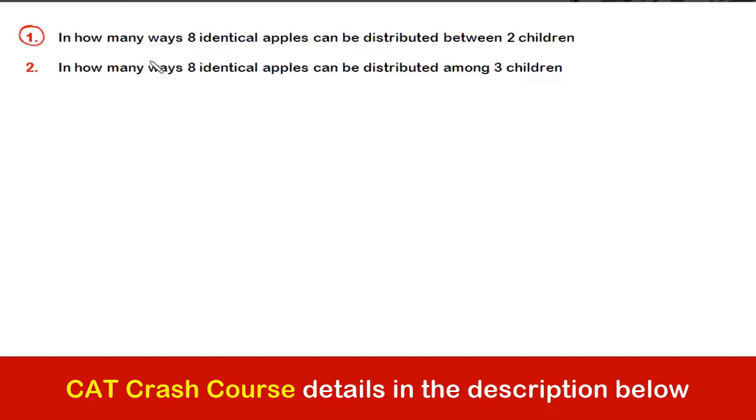Okay. So it says that in how many ways can 8 identical apples be distributed between 2 children, right? This is the only question, nothing else is mentioned, but since this is a type of question, certain things are assumed. It need not necessarily be written in the question, and that is, all the apples are identical, and the distribution of the apples has to be integral, right? Half an apple, 1/4 of an apple, something like this.